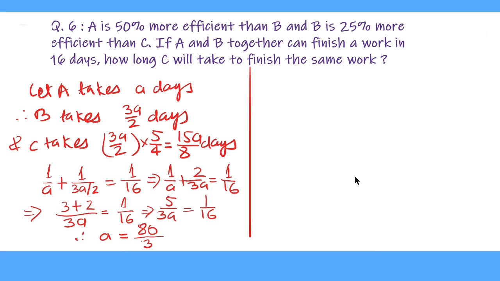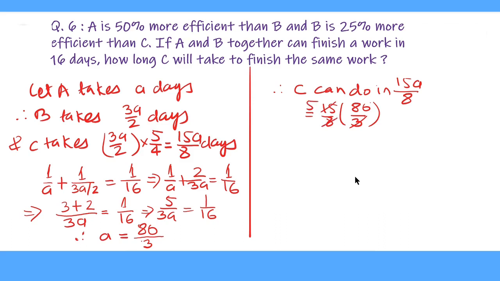Now if we substitute the value of A in the time taken by C, which is 15A upon 8, this will be 15 upon 8 into 80 upon 3. 3 cancels 15 for 5 times and 8 cancels 80 for 10 times. So this gives us 50 days. So C will be able to do the work in 50 days.